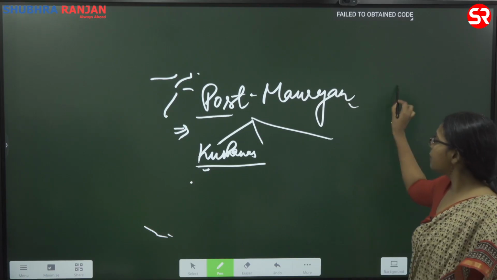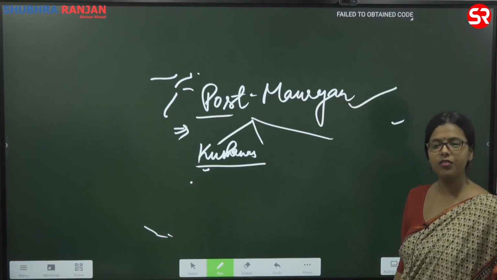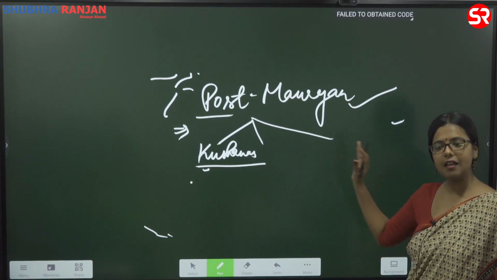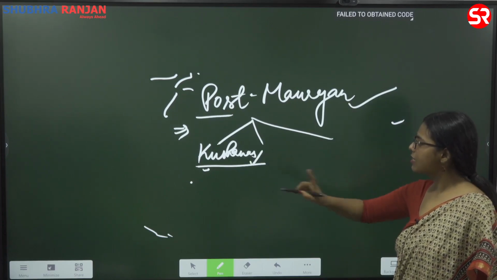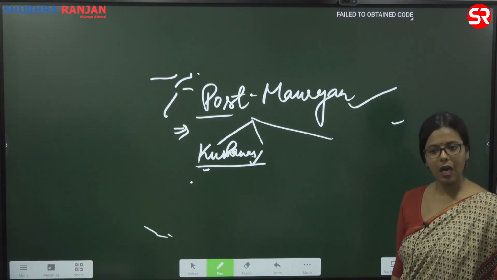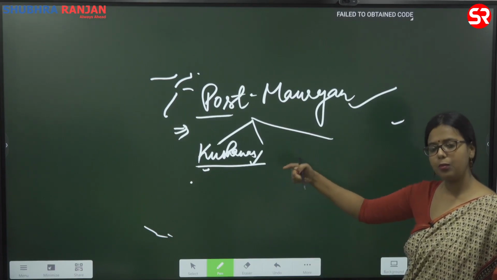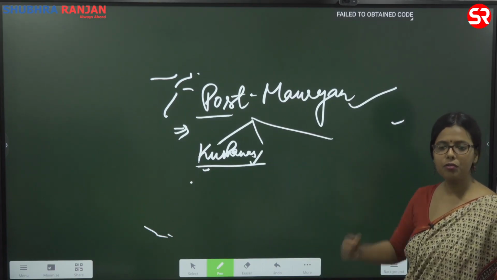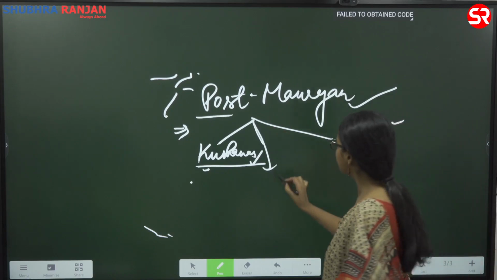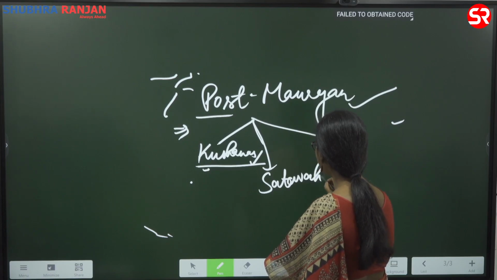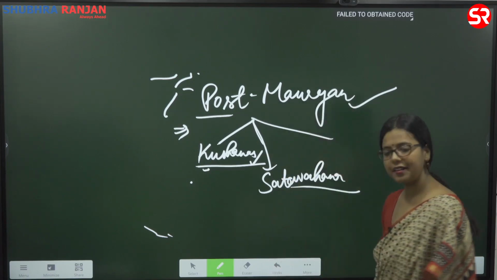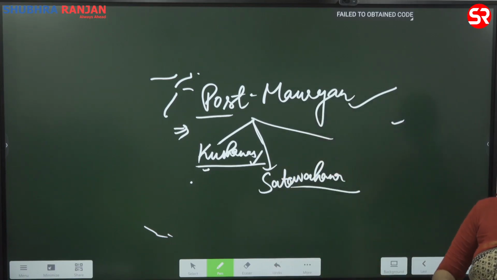But this period becomes very important in terms of culture. That is something you need to know here. So these are the Kushanas, the people who came from outside, and here we will prominently be talking about the north. Now the other is the Satvahanas. They were the natives of the Deccan area, prominently till the area of Andhra.